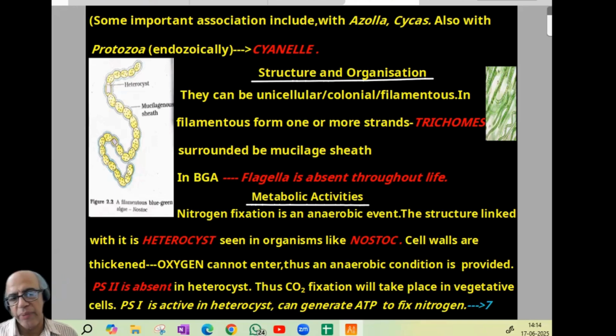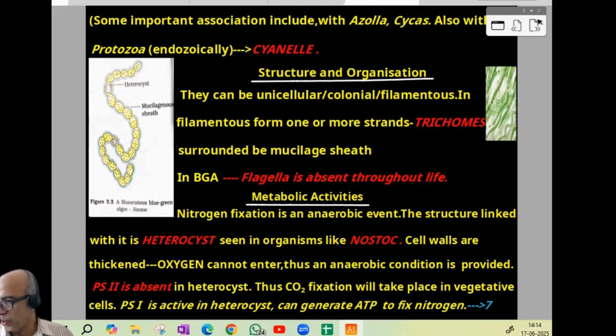PS1 is active in heterocyst. PS2 is absent in heterocyst. PS2 absent, PS1 present. Since PS1 is there, they can generate ATP, and that ATP can be used to fix nitrogen. I think the idea is clear.